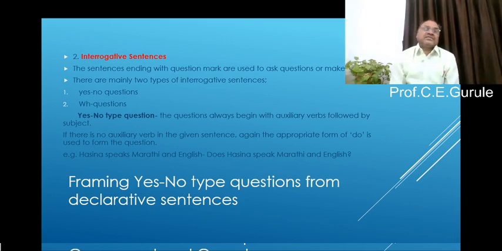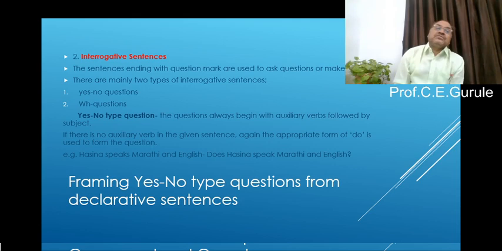Second type of sentence is interrogative sentence. What is an interrogative sentence? The sentence ending with a question mark. The sentences ending with a question mark which are used to ask questions or make inquiry.